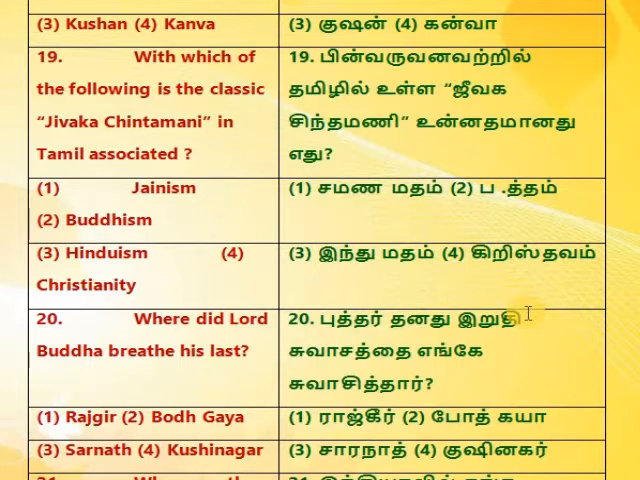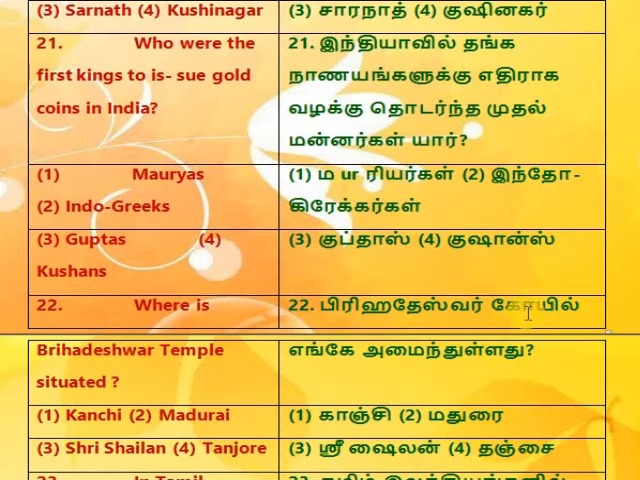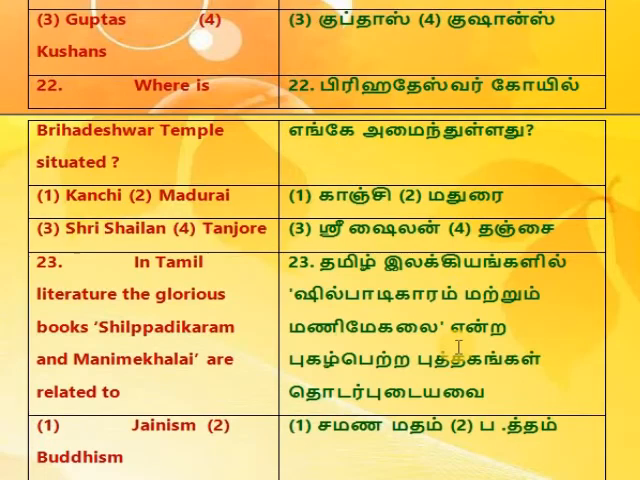1. Jainism, 2. Buddhism. 3. Hinduism, 4. Christianity. 20. Where did Lord Buddha breathe his last? 1. Rajgir, 2. Bodh Gaya. 3. Sarnath, 4. Kushinagar. 21. Who were the first kings to issue gold coins in India? 1. Mauryas, 2. Indo-Greeks. 3. Guptas, 4. Kushans. 22. Where is Brihadeshwar temple situated?